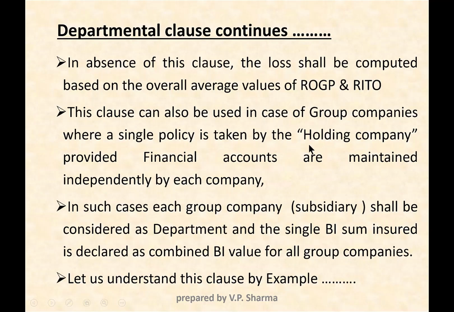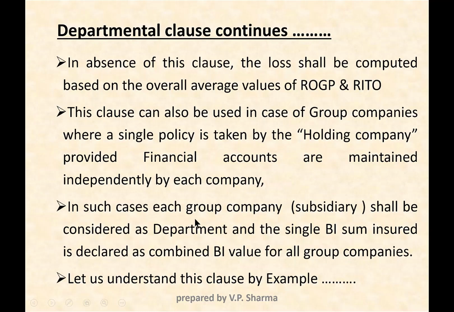So what does it mean? If there is a holding company which has group companies, many group companies, and each company has got separate trading results maintained separately, which is done in most of the cases like Siemens, ABB, etc. In that case, this departmental clause can be given to such policies where the trading results are separately available, and in that situation, in the event of a loss, the loss will be computed based on the accounting figures of that particular company.